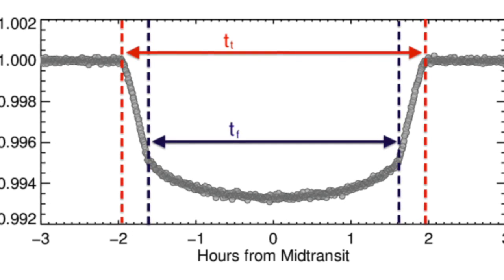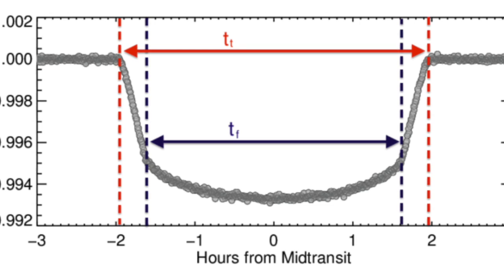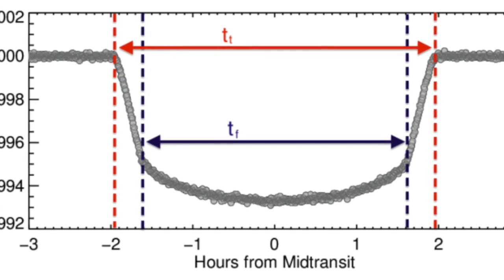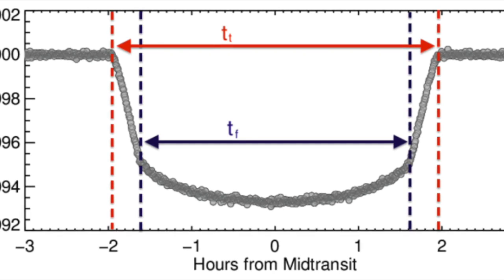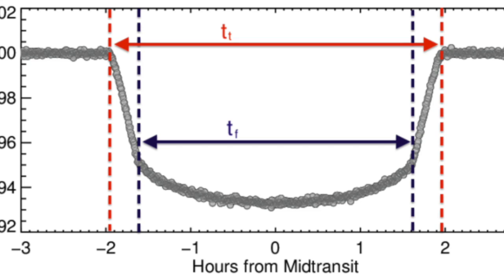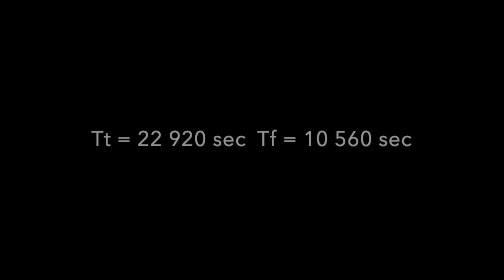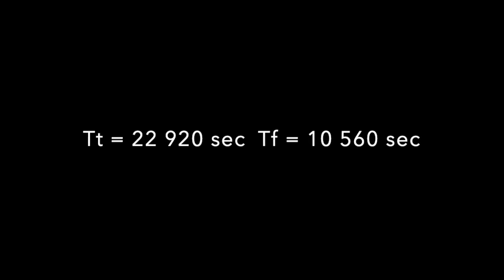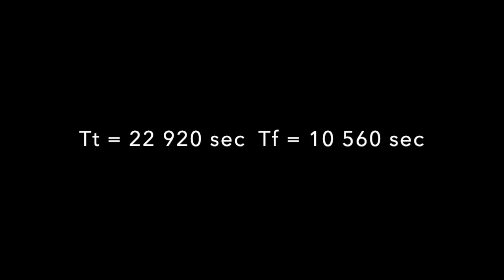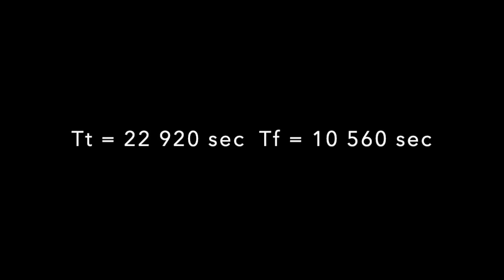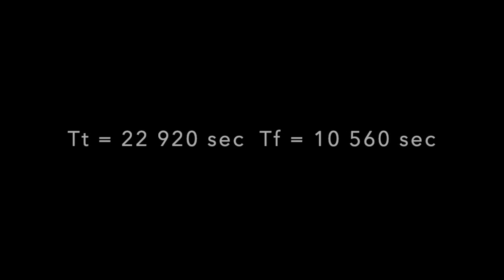Two values are retrieved once the light curve is built, TT and TF. TT is the time of first and last sign of brightness variation observed. TF represents the time for which the brightness decrease is stable. This represents when the whole planet's surface is creating shade as seen on the picture. For our planet, we have found a TT of 22,920 seconds and a TF of 10,560 seconds.